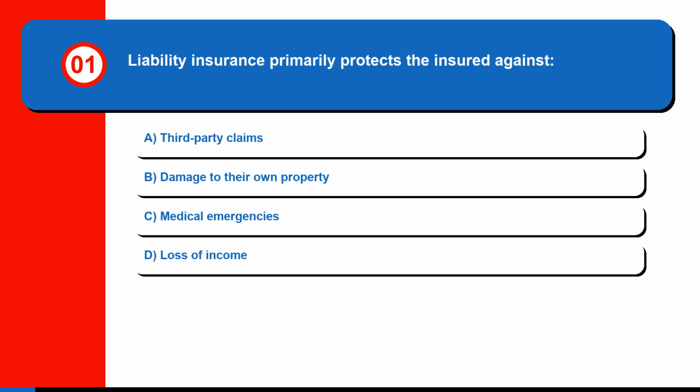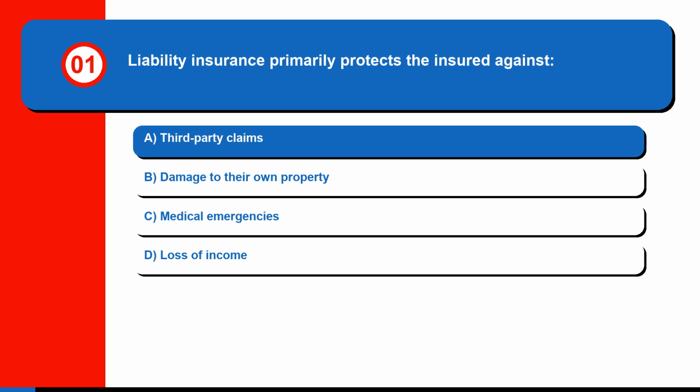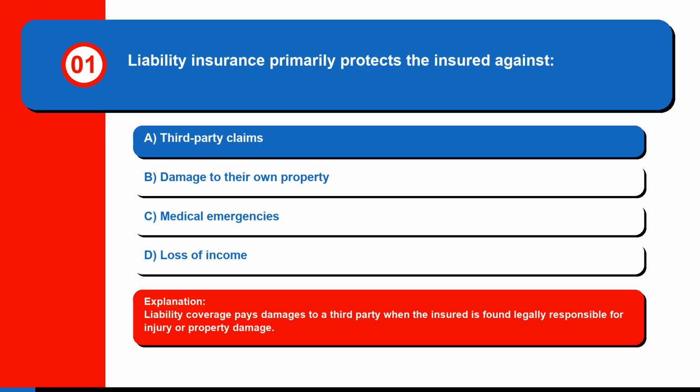Question 1. Liability insurance primarily protects the insured against A. Third-party claims, B. Damage to their own property, C. Medical emergencies, or D. Loss of income. The correct answer is A. Third-party claims. Liability coverage pays damages to a third party when the insured is found legally responsible for injury or property damage.